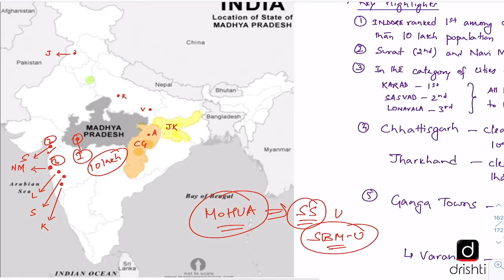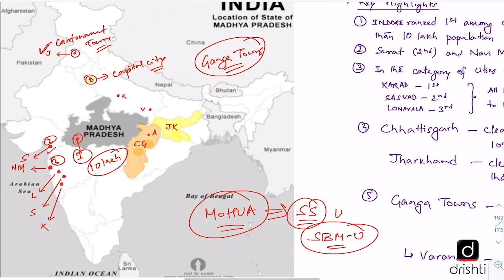And Jalandhar, which is located here in Punjab, has been ranked as the cleanest city among cantonment towns. Similarly, Delhi, which is located here, has been ranked as the cleanest capital city. In this round of Swachh Survekshan, a new category has been introduced, which are known as Ganga towns, which are on the banks of river Ganga. And under this, Varanasi has topped among cities having more than 1 lakh population, and for cities having less than 1 lakh population, the city of Kannauj has topped. So this is also important to note.